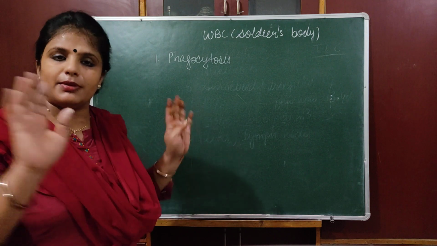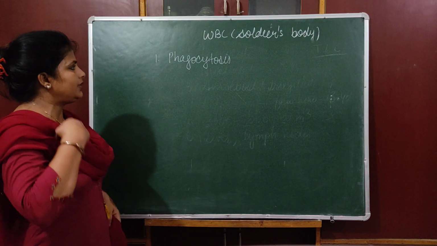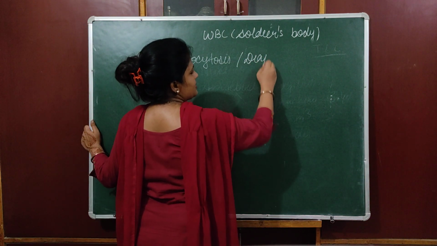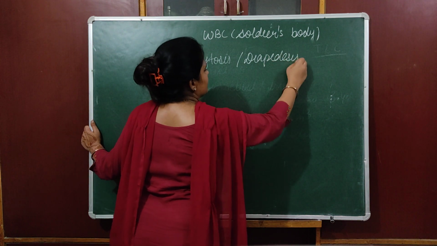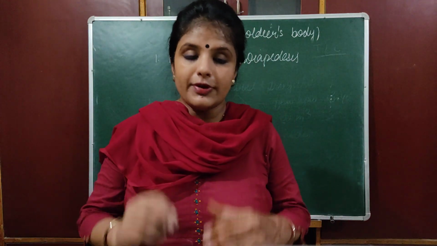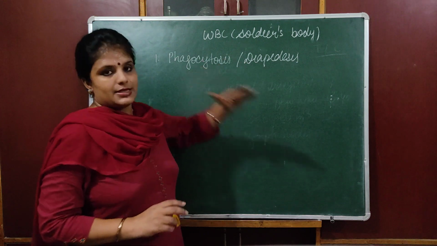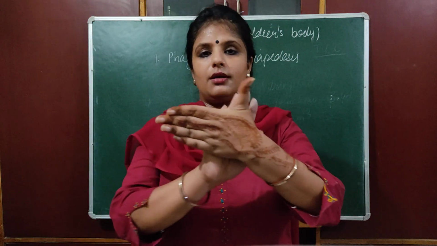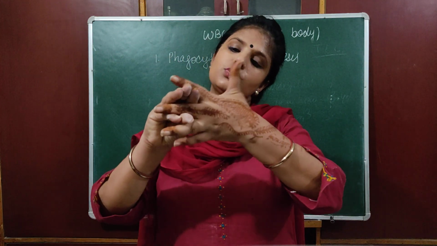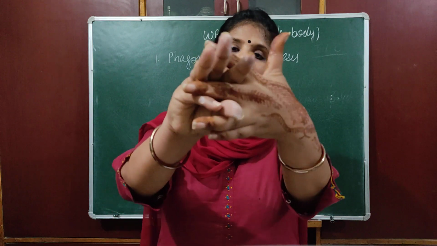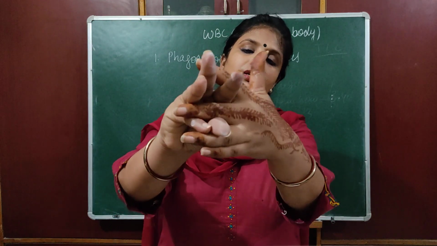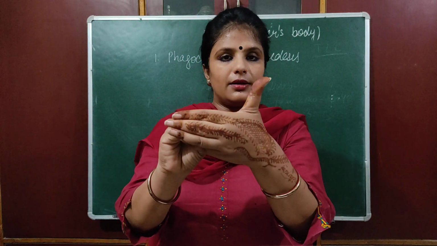No bamboo, no flute. So they will eat that disease-causing microorganism. For that they do diapedesis. What is diapedesis? We will discuss now. To engulf disease-causing microorganisms, first WBC has to do diapedesis. Suppose this is one of the blood capillaries and these are some of the WBC. These WBC will squeeze out from the capillaries, come outside. They will try to engulf disease-causing microorganisms. Suppose you are the germ, then they try to engulf you and come back into the capillaries.